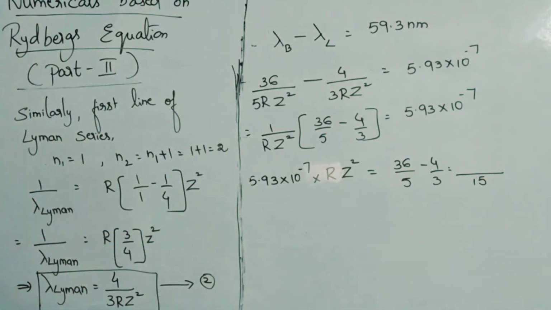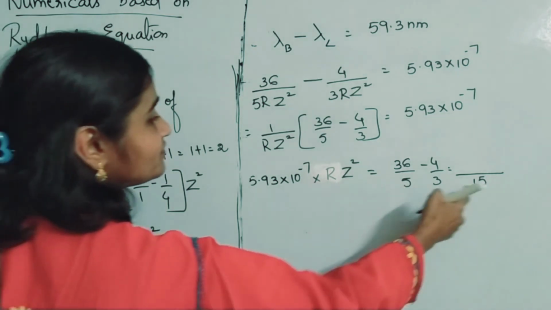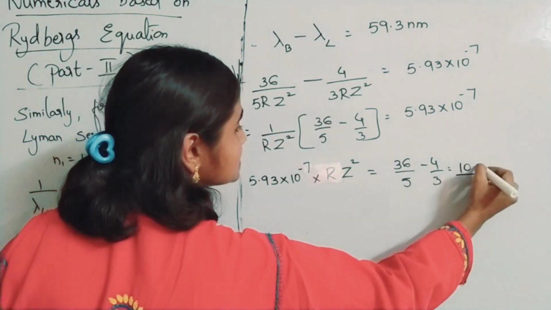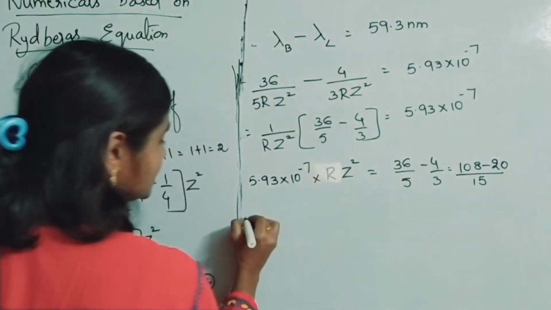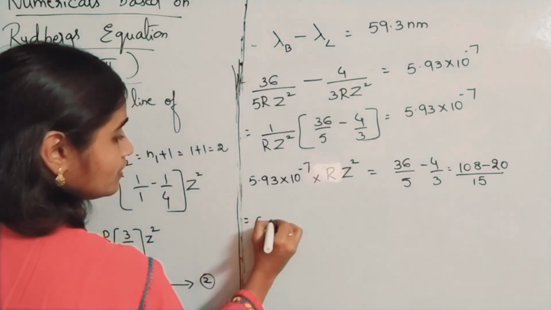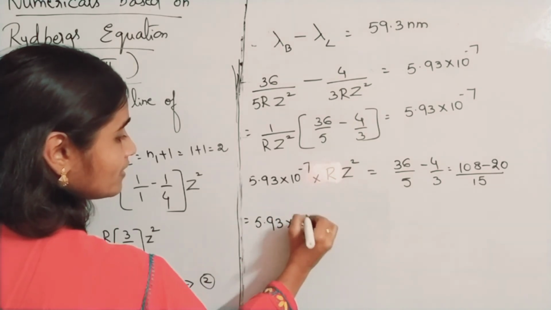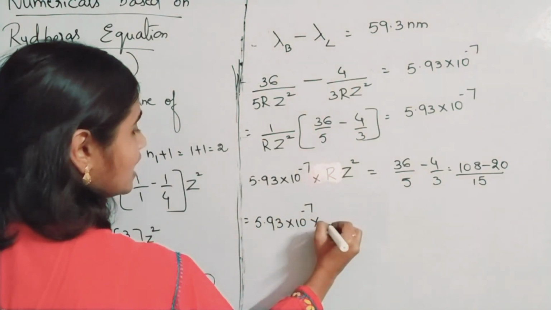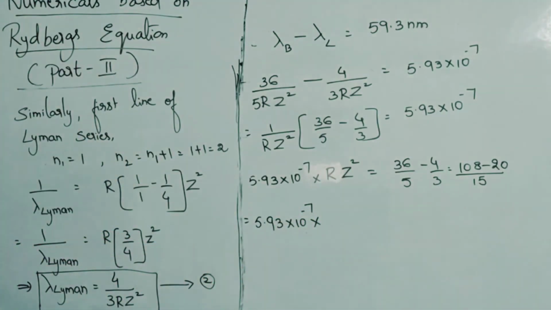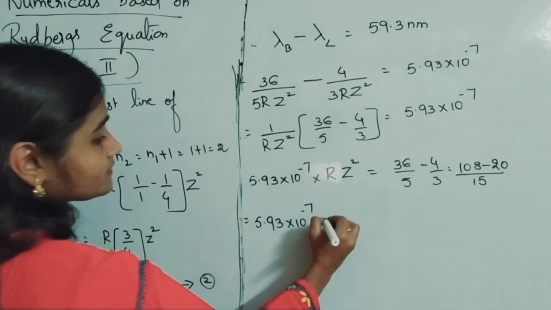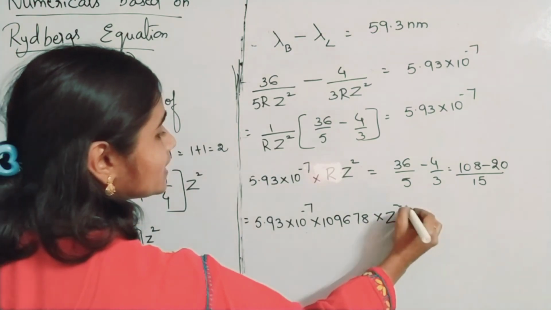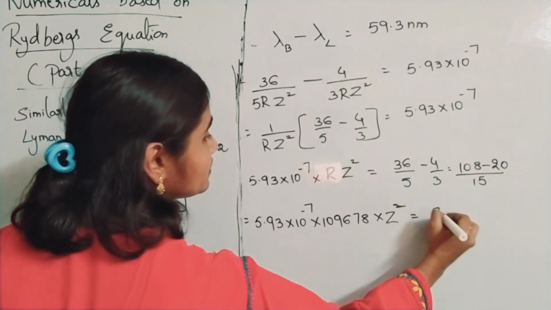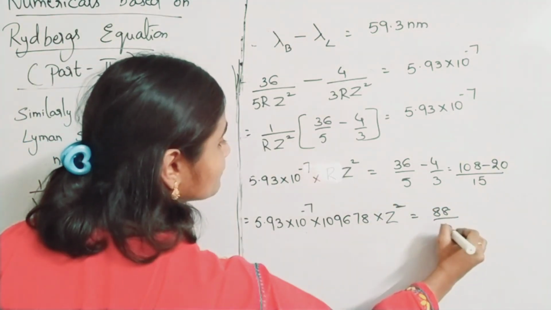In the numerator you will get 5 sixes are 30... 3 sixes are 108 minus 3 fives are 20, which is equal to 88. 5.93 into 10 power minus 7 into R value, which is 109678, into Z square is equal to 88 by 15.